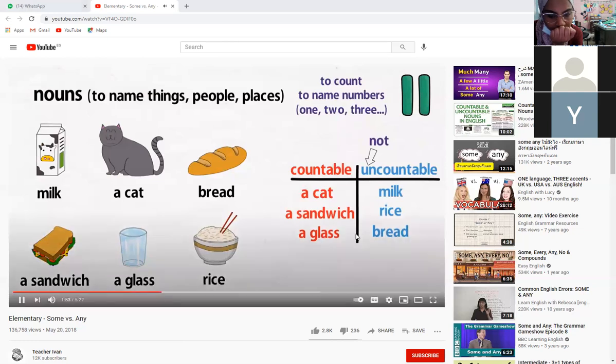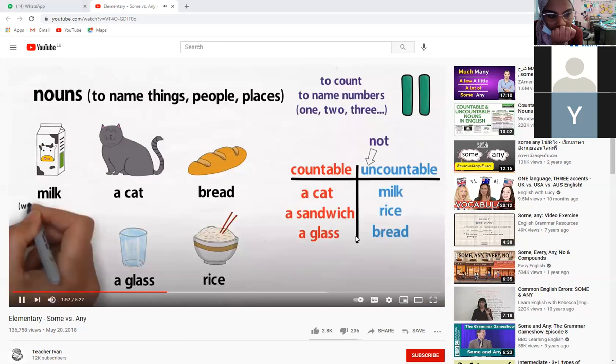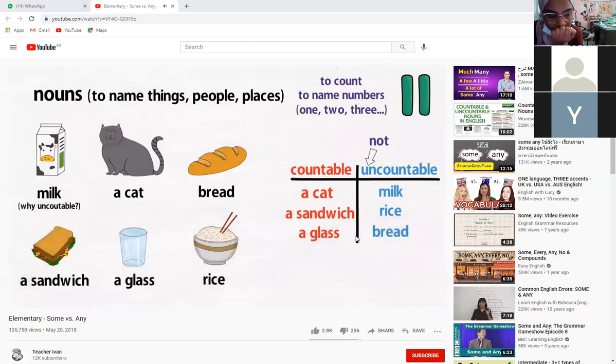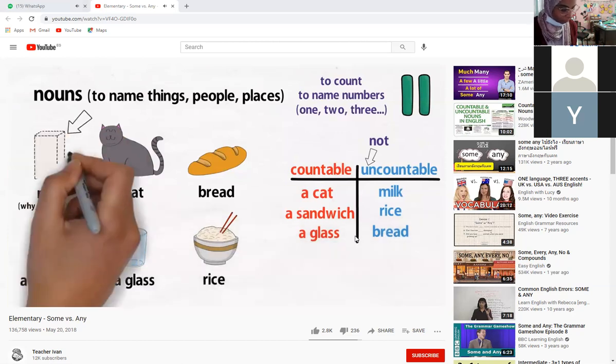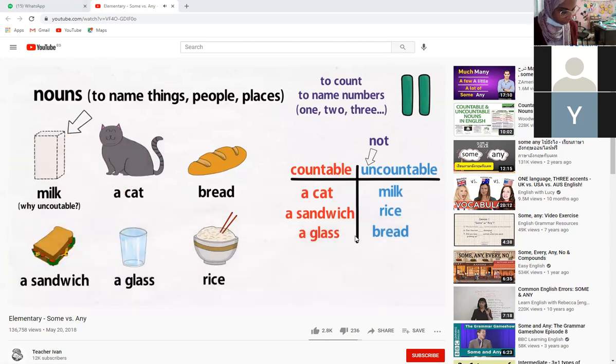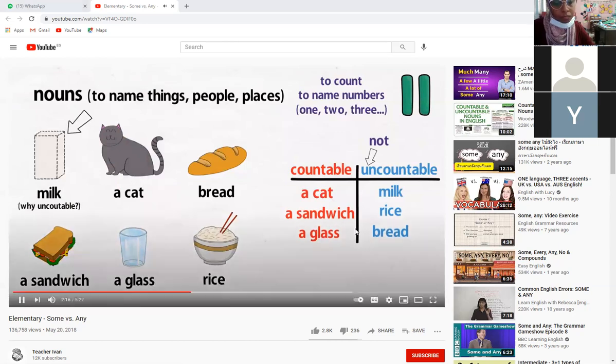One question that you might have is, why is milk uncountable if I can count the cartons? You can count the cartons, but not the milk inside it. The same thing goes for rice. You can count the bowls, not the rice in them.